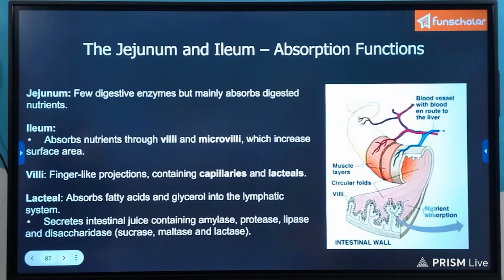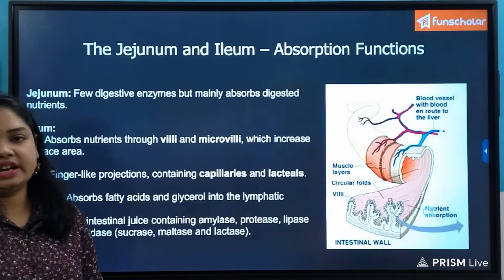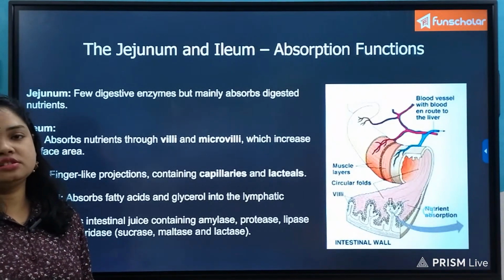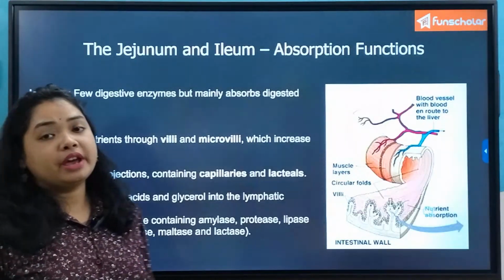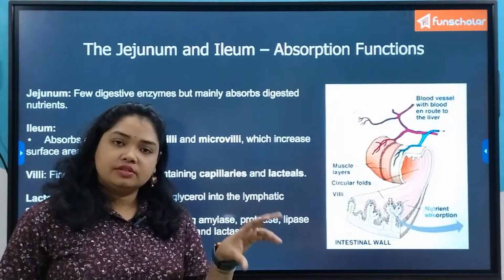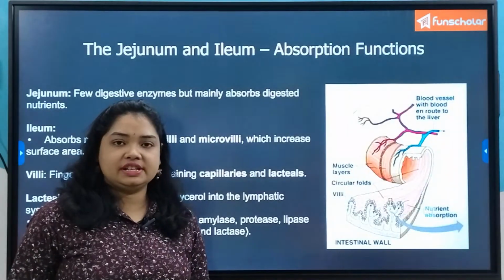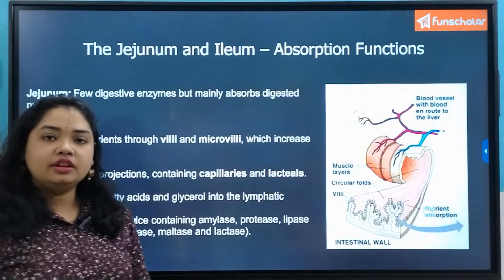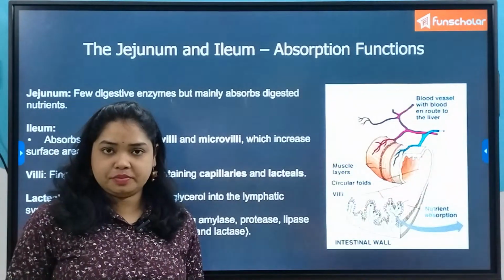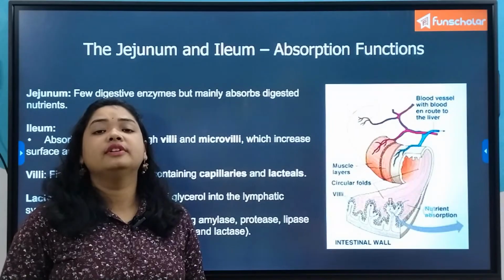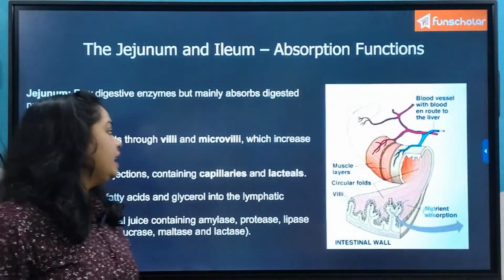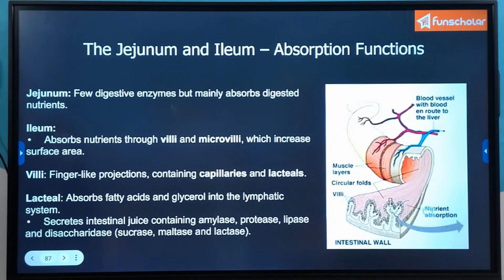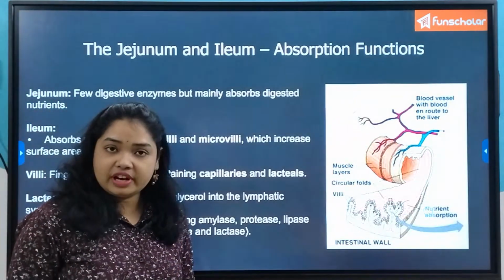So now again we have understood how the surface area is increased due to the presence of villi and the associated microvilli in the lumen of the small intestine, especially in the jejunum and ileum, where a very small amount of digestion takes place, but rather a lot of absorption takes place. And in the ileum, the same thing is written there. Talking about the lacteal, it absorbs the fatty acids and glycerol into the lymphatic system.